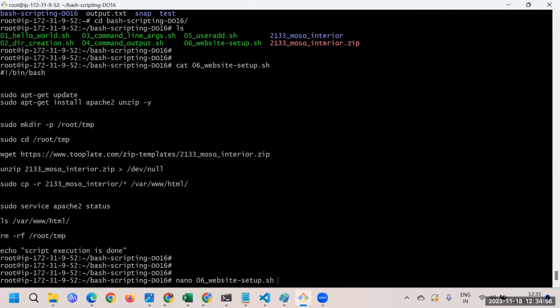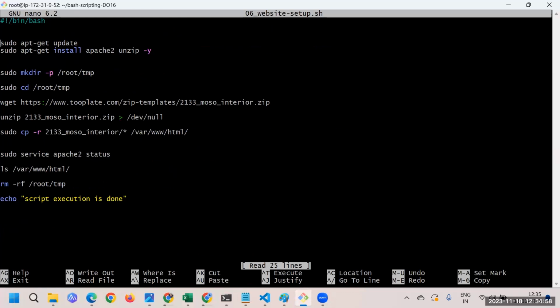Here I'll do the execution of that. First of all, I don't want to print output, so I'll redirect it to /dev/null, so the output will look clean. Here also I'll say /dev/null.